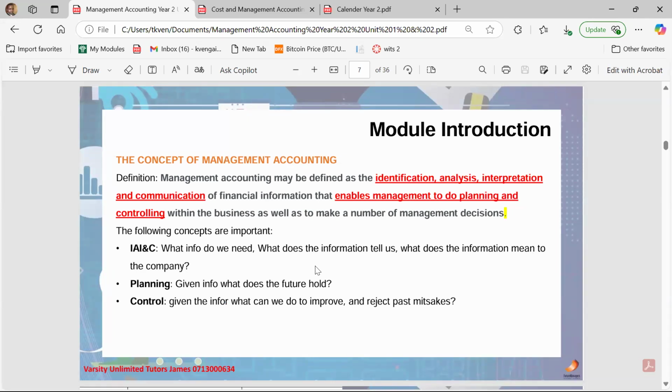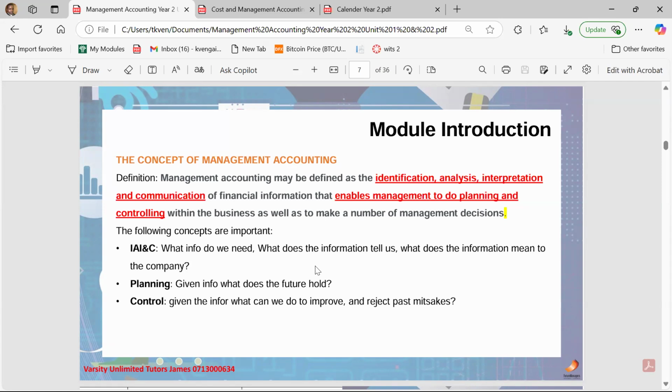We said that when we are dealing with financial accounting, we are dealing with the measurement, record keeping, and presentation of financial information within an organization. That was what financial accounting or financial reporting was all about, right?